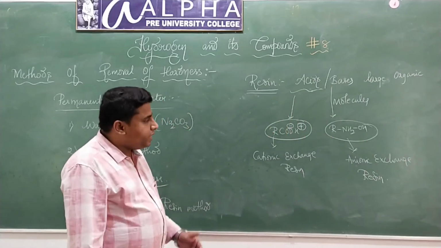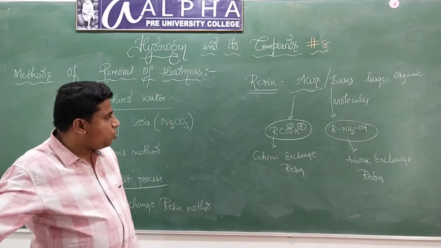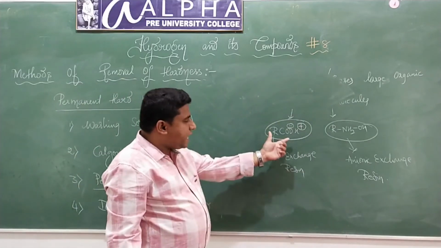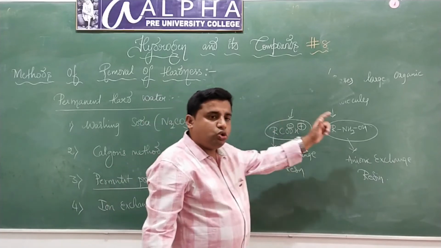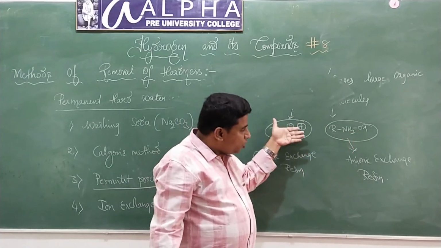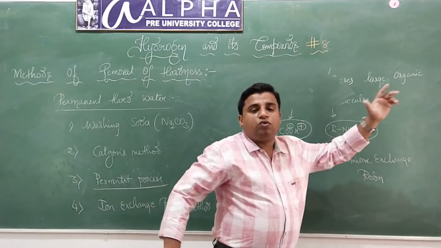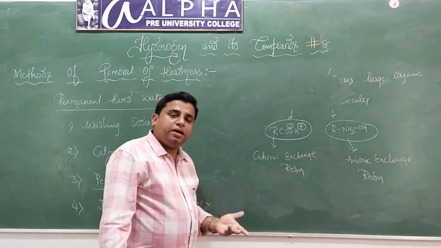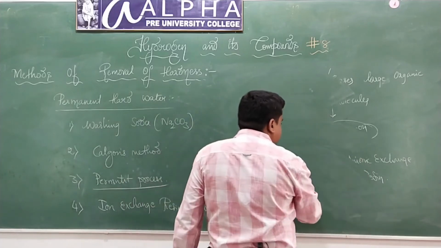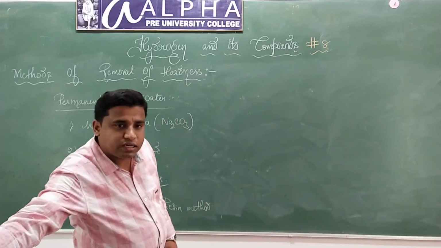Now let us see how to convert hard water into soft water. I'm going to pass the hard water first through cationic exchange resin and then through anionic exchange resin. When hard water is passed through cationic exchange resin and then anionic exchange resin, the emergent water will be free from calcium ions and magnesium ions. Therefore, it's going to be soft water. Now, what is going to happen if I first pass it through cationic exchange resin and then anionic exchange resin? Look here.